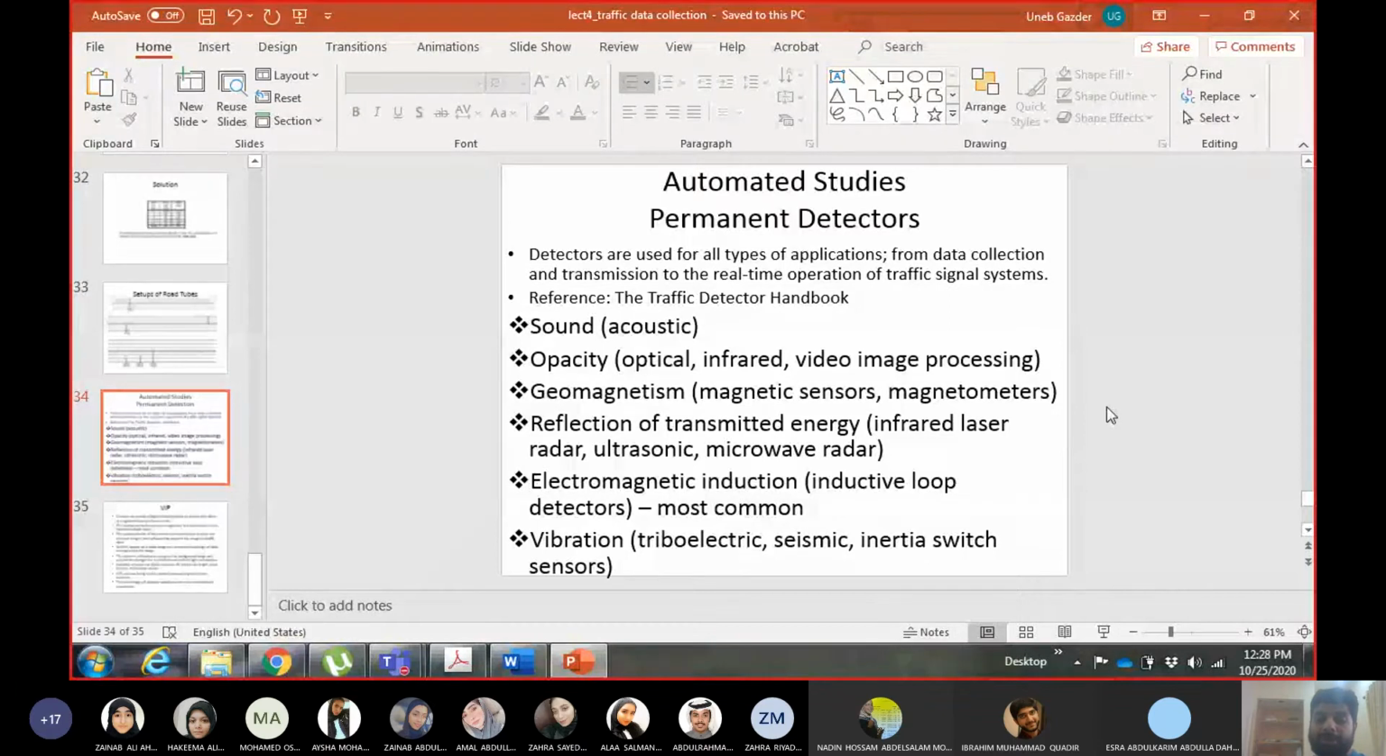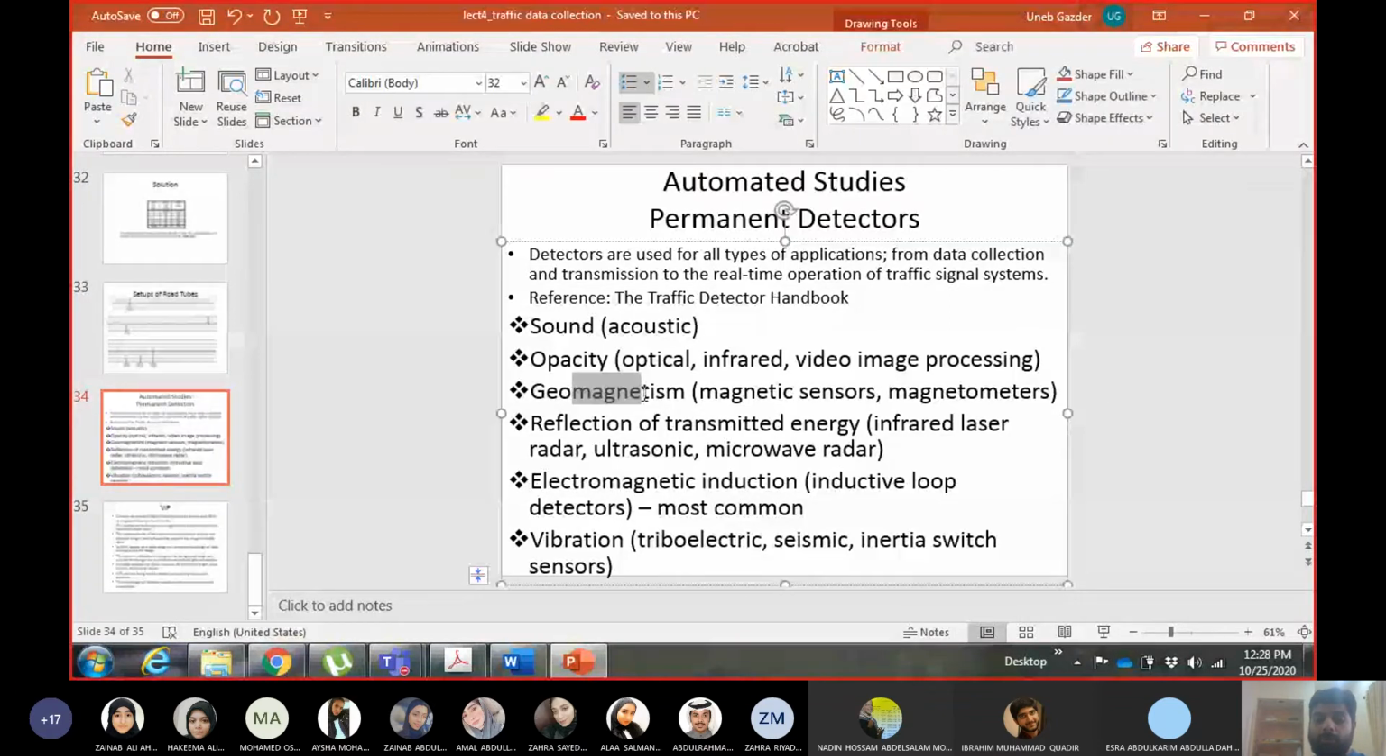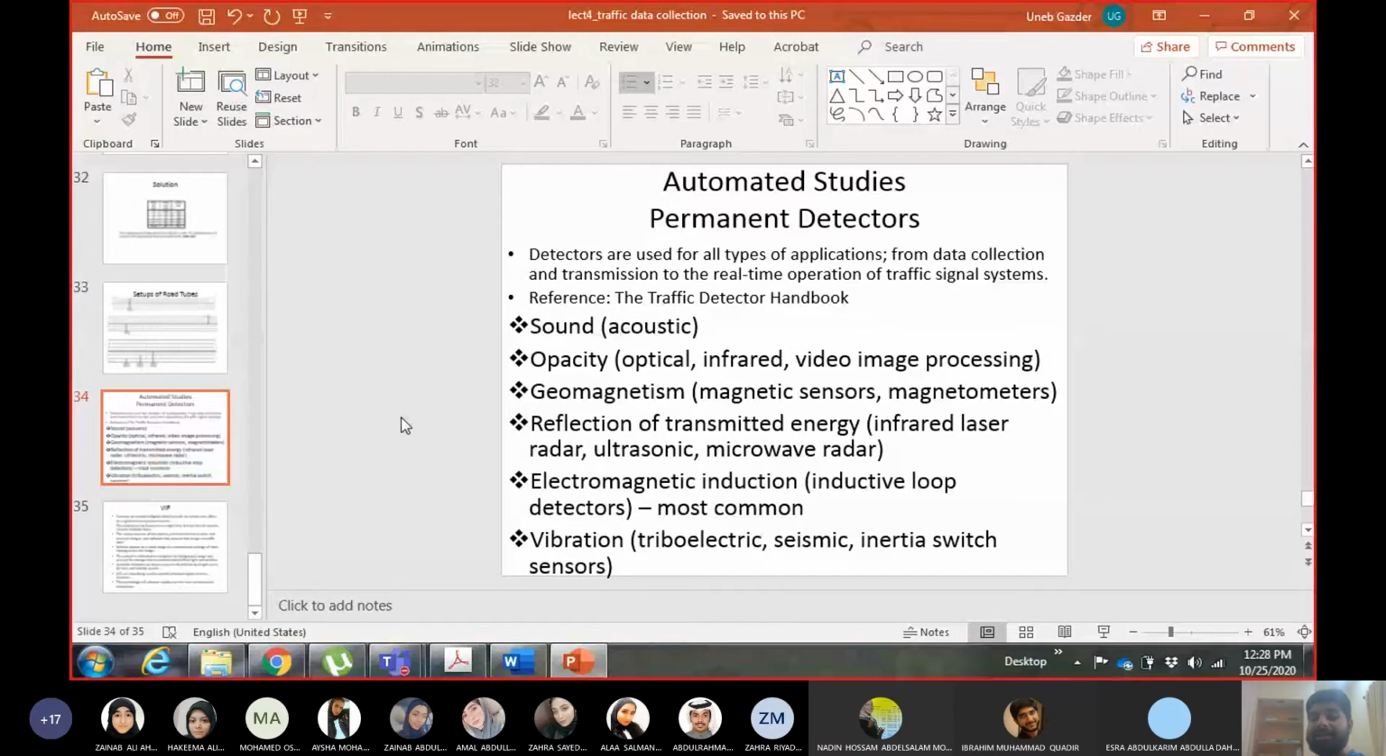Then we have geomagnetic detectors, which work on the geomagnetic field. The detector forms a geomagnetic field around the road, and when a vehicle passes, this field is intercepted. Whenever this field is intercepted, the detector will count the number of vehicles, and from the timing, it can also calculate the headway and spacing and other things.